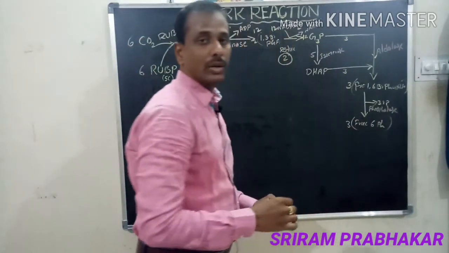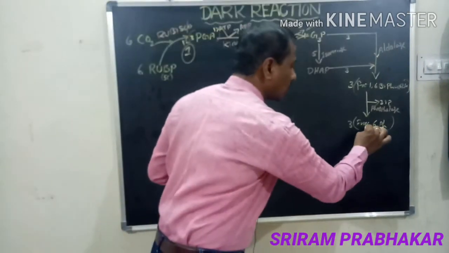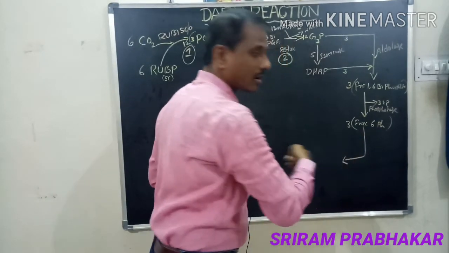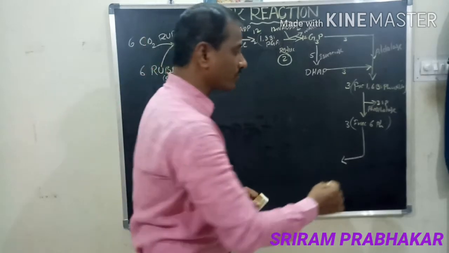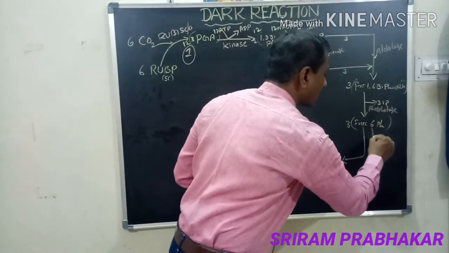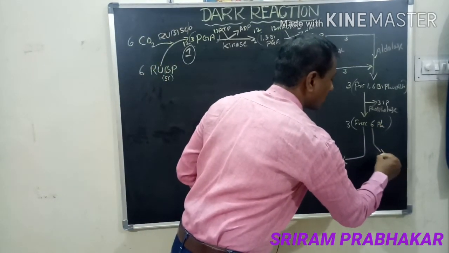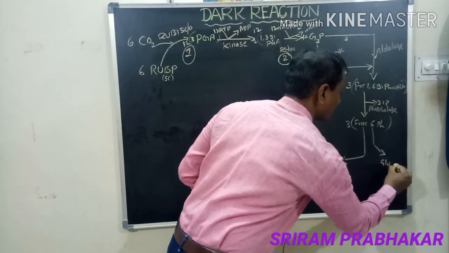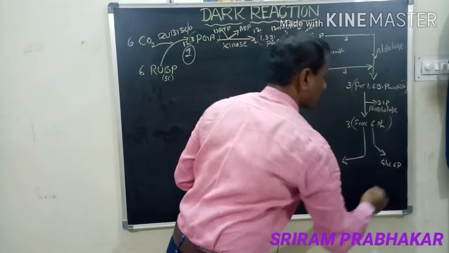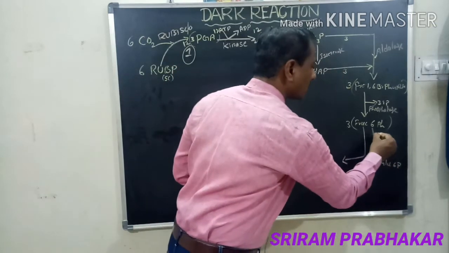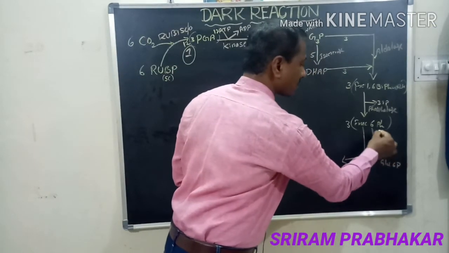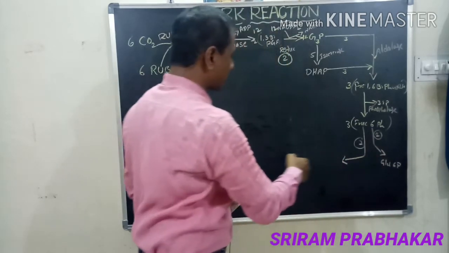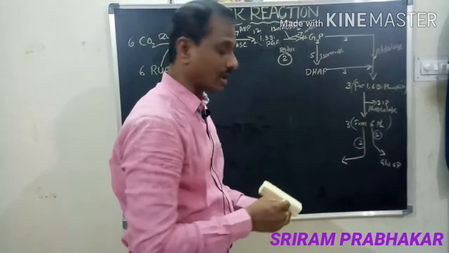Among these 3 molecules, 2 molecules help in the reformation of RuBP. 1 molecule can change into glucose 6-phosphate. The remaining 2 molecules help in the reformation of RuBP.